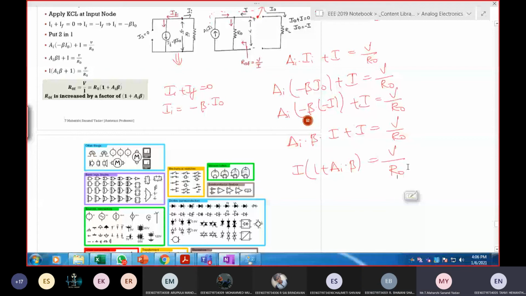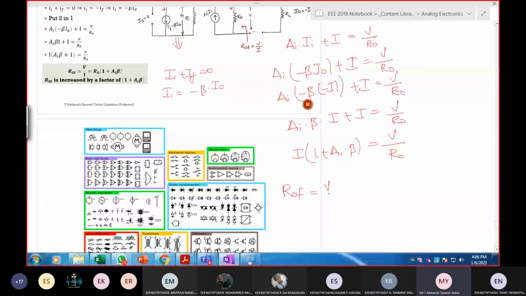Next, what I want is ROF, which is nothing but V by I. So this becomes R naught into 1 plus AI beta. So what happened? Increased by a factor of 1 plus AI times beta.